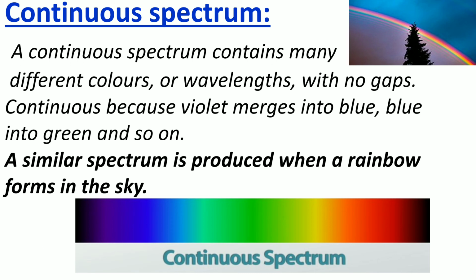Now this is about the continuous spectrum. As shown in the images, a continuous spectrum contains many different colors or wavelengths with no gaps. So there is no gap, and one color merges into another color. A similar spectrum is produced when a rainbow forms in the sky. So this is about the continuous spectrum. In this spectrum, we cannot identify elements. So this is the advantage of the line spectrum over the continuous spectrum.